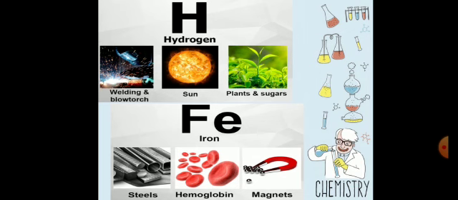In the sun hydrogen is present because in the sun the fusion process occurs, and in the fusion process hydrogen and hydrogen combine together to form helium nuclei. Also in plants and sugars, hydrogen is present in the form of water: carbon dioxide and water combine together to form glucose. Iron is present in the form of steel, hemoglobin, and magnets like iron filings.